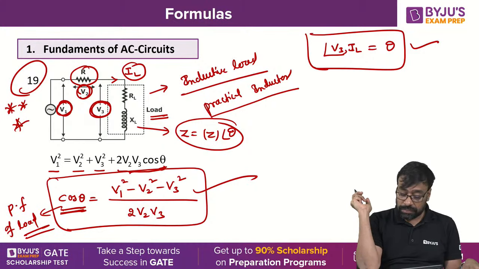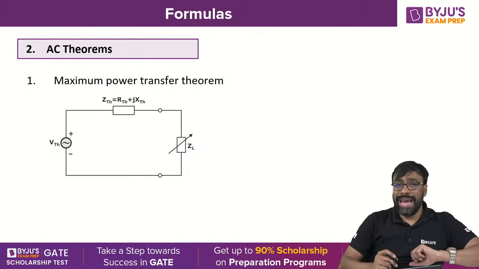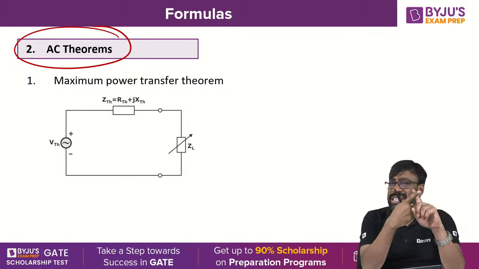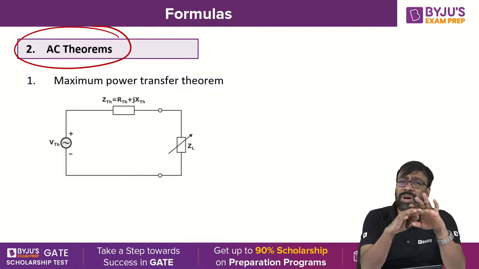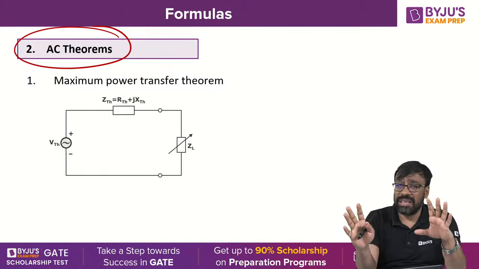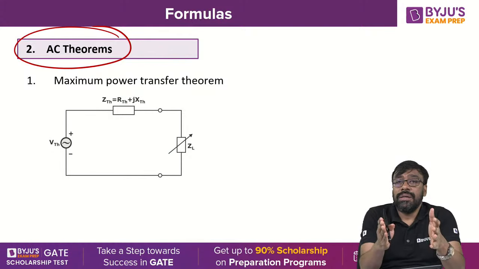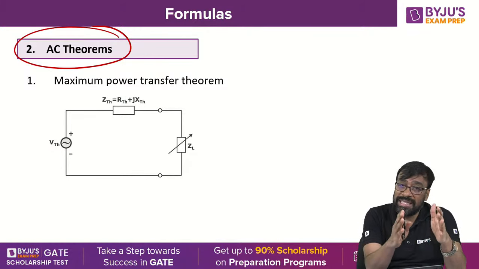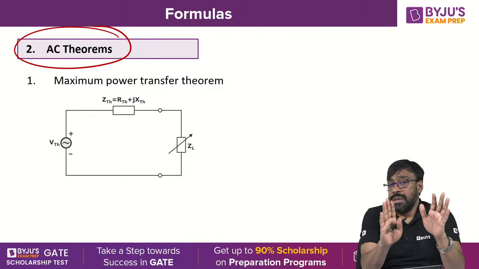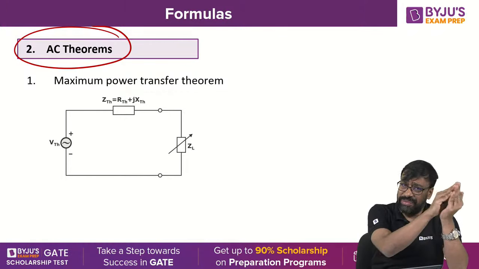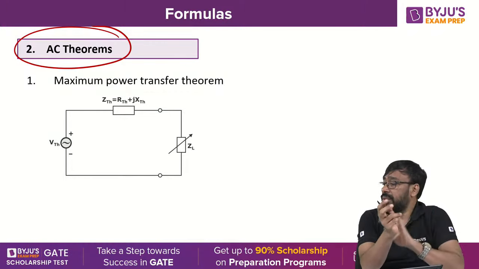Now, AC theorems. We will discuss the maximum power transfer theorem, because Thevenin's theorem, Norton's theorem and the superposition theorem are all the same for DC as well as AC. What is different for AC circuits is the maximum power transfer theorem. The maximum power transfer conditions for AC circuits are different from those for DC circuits.